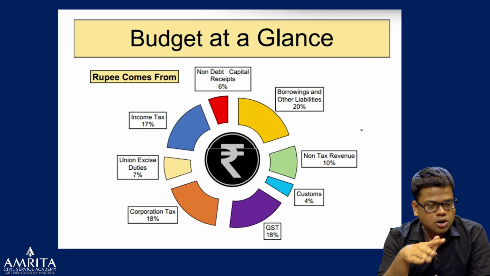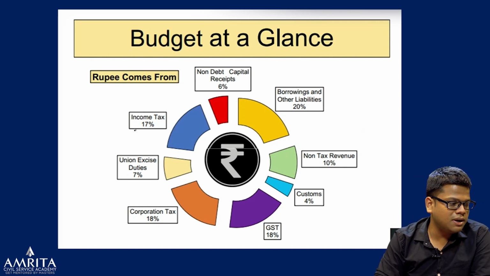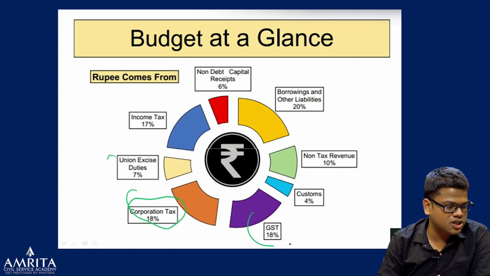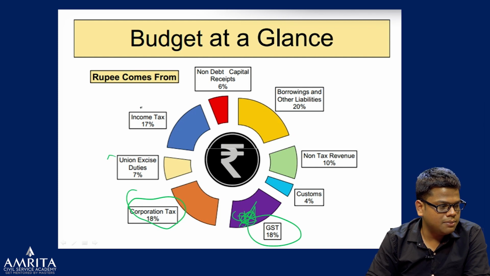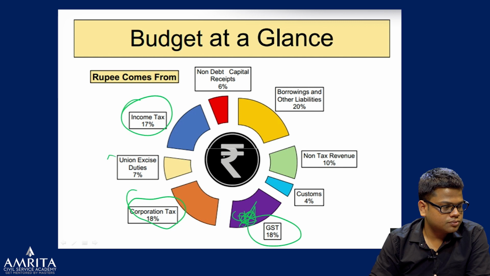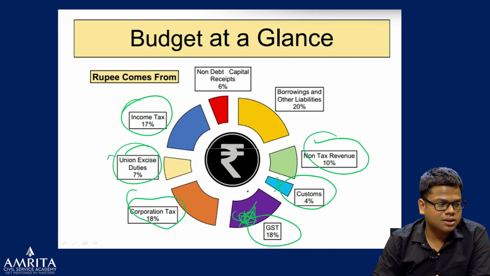Now again, just the government figure, again having budget at a glance, now you can understand it more. For example, we discussed almost equal, right? Corporation tax 18% and the GST 18%. Now you can appreciate it. But still remember, GST was more. They will not ask this question, but still. Next was the income tax, right? Then we have discussed excise this and then customs. Non-tax revenues only 10% of the total thing.